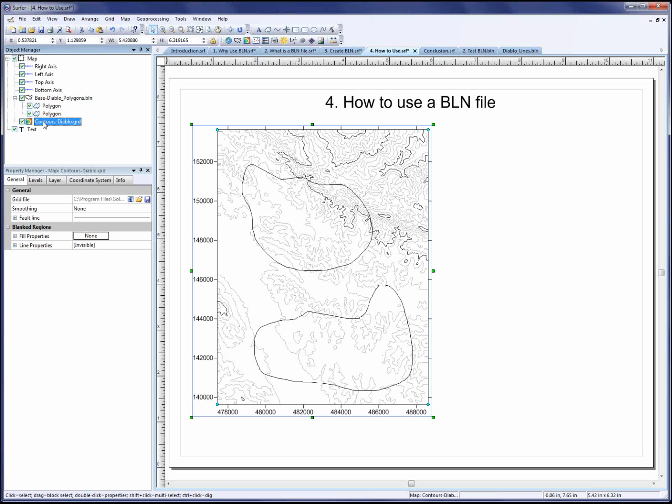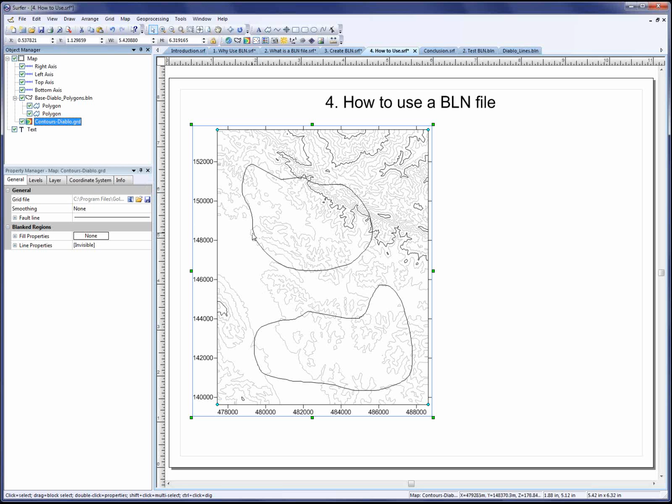So lastly, getting the BLN file in the correct format when blanking outside multiple polygons. Now this isn't a problem when blanking inside polygons, it's just a problem when blanking outside multiple polygons. For example, in this map, I want to show the contours inside these two areas and have the map be blanked outside of the polygons.